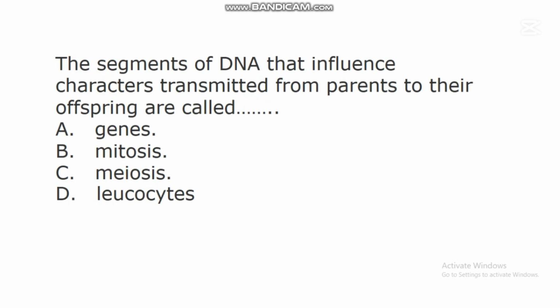The first question says, the segments of DNA that influence characters transmitted from parents to their offspring are called dash. A. Genes. B. Mitosis. C. Meiosis. D. Leukocytes. In this question, the correct answer is A.